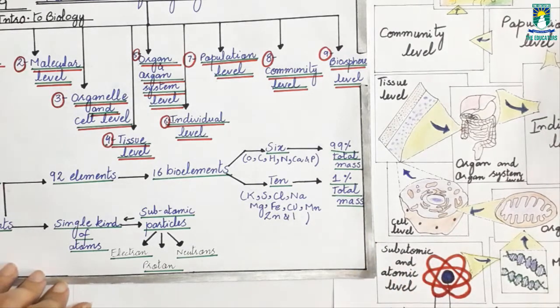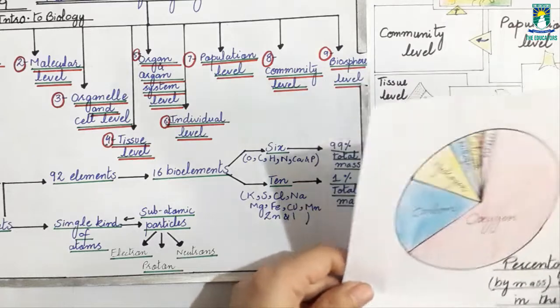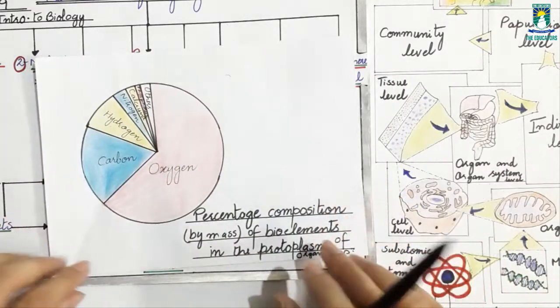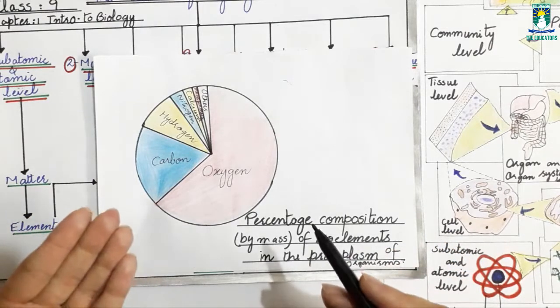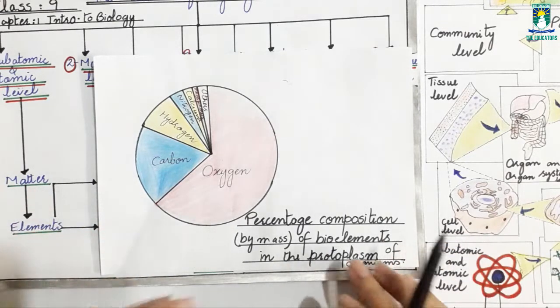If I explain this through a percentage chart, now you will get to know how much of these elements are present inside our body.